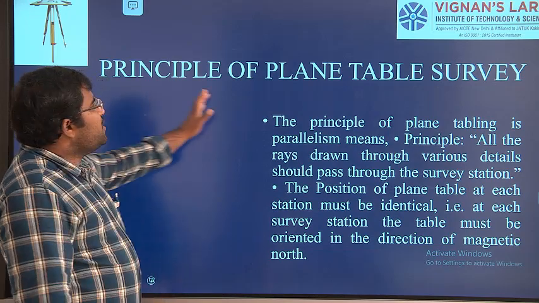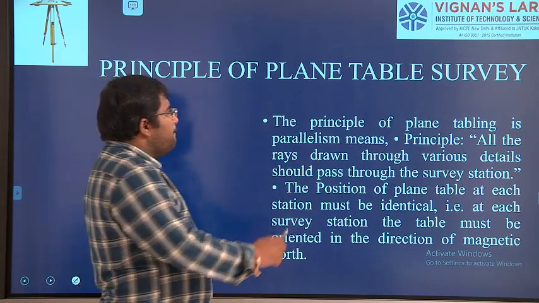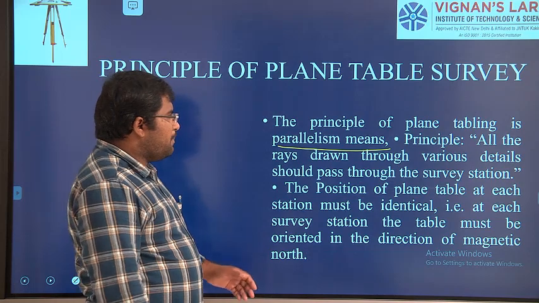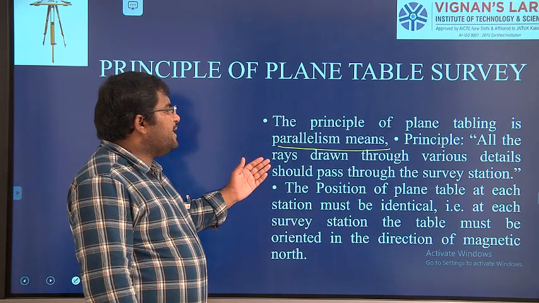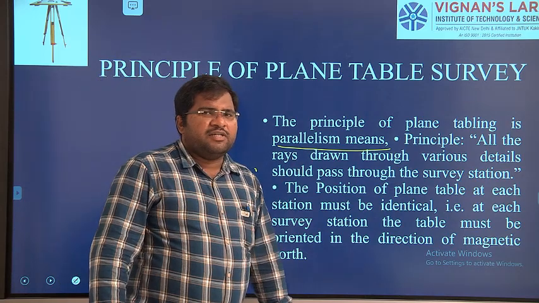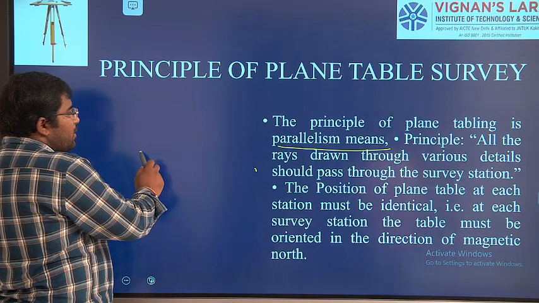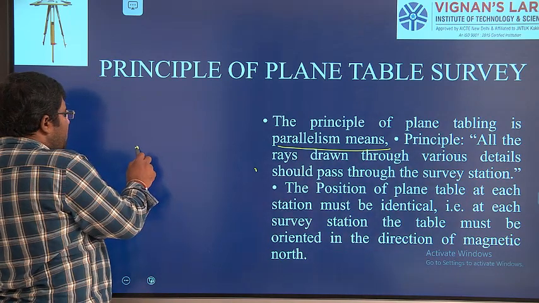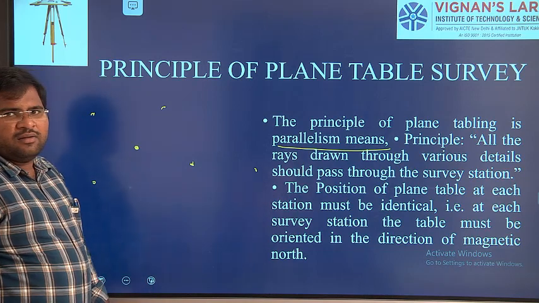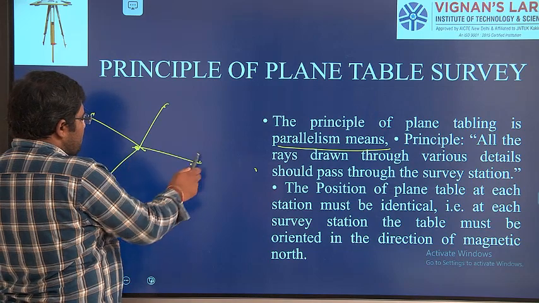Next, principle of plane table surveying. The principle of plane table surveying is parallelism, right? The principle is saying that all the rays drawn through the various details should pass through the survey station, right? Whenever you have one point, you have so many points, all the rays are going to pass through the survey line.